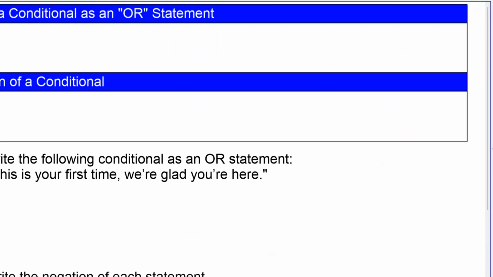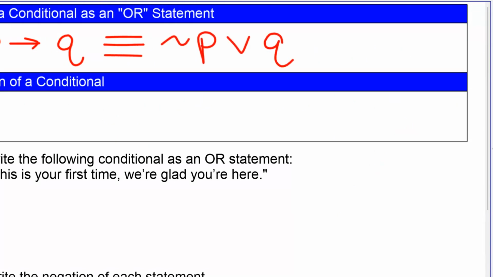Now we can write a conditional as an or statement. Start off with your basic conditional, if P then Q. That is equivalent to the statement not P or Q. So get that down, make sure you can refer back to that. We can write it either way.